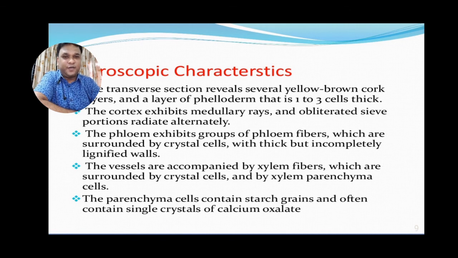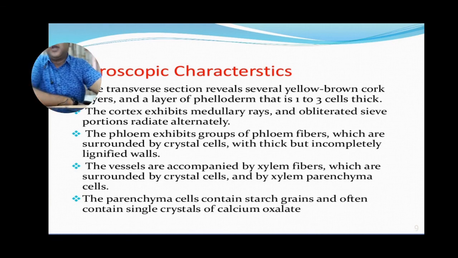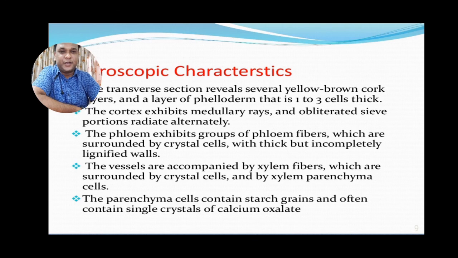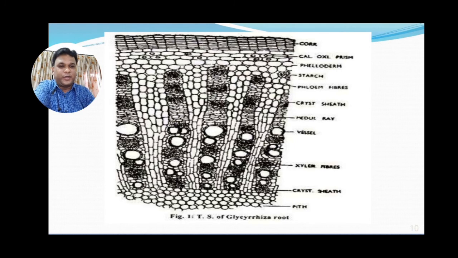After the phelloderm, the whole portion is known as the cortex, which contains starch granules, crystal sheaths, medullary rays, vessels, xylem fibers, and a pith is also present. Here are the structural variations in the different forms of Glycyrrhiza rhizomes. Moving to the next, we will see the microscopic structure of the Glycyrrhiza glabra root.